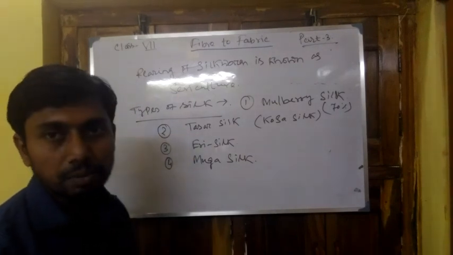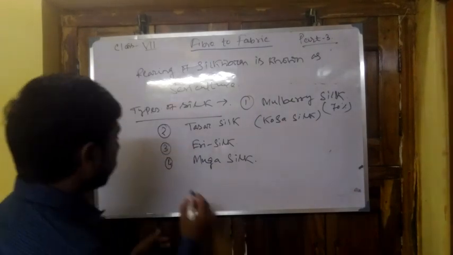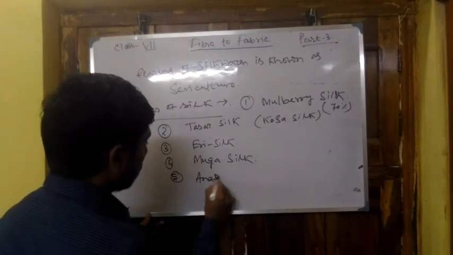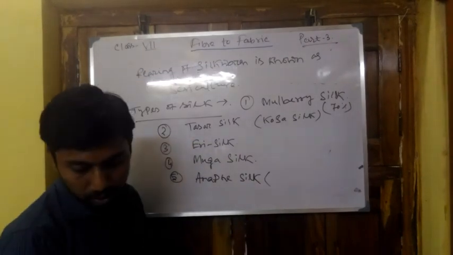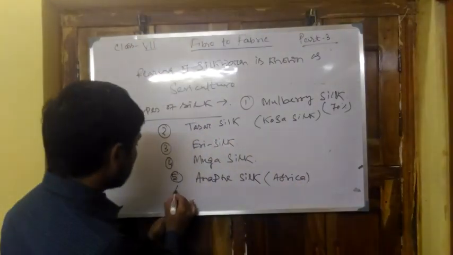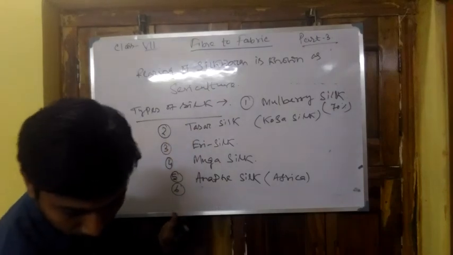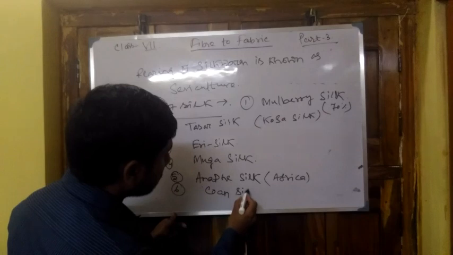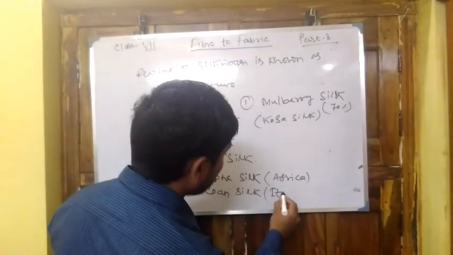Next are silks which come from different countries. Anaphe silk is obtained in African countries. Then there is corn silk, obtained in Italy and Greece.